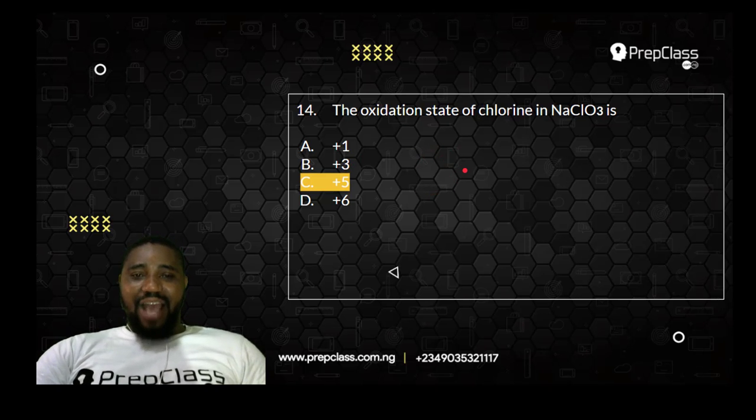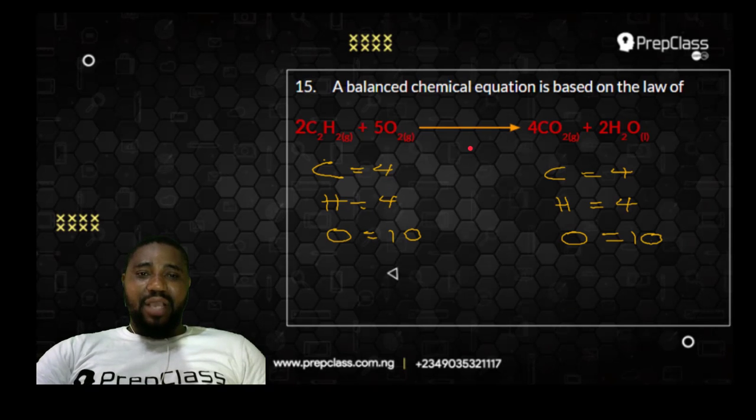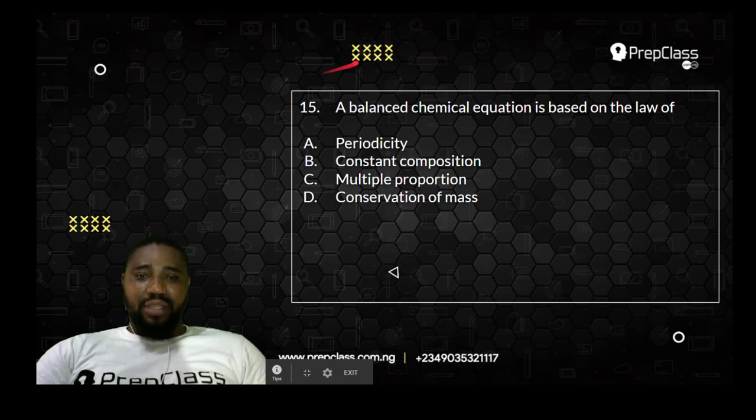Quickly, let us look at the last question for today, which is question number 15. A balanced chemical equation is based on the law of, is it periodicity? Is it constant composition? Is it multiple proportion? Is it conservation of mass? Now, let us go back and look at what these statements tell us.